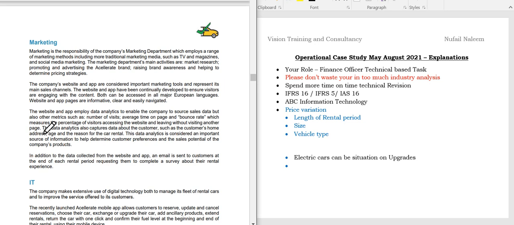Okay. Now students, coming to the next aspect, which is marketing. Marketing is the responsibility of the company's marketing department, which employs a range of marketing methods, including more traditional marketing media such as TV and magazines, and social media marketing as well. Now students, there can be sponsorship for events in future, because they can sponsor some events like a local car race.